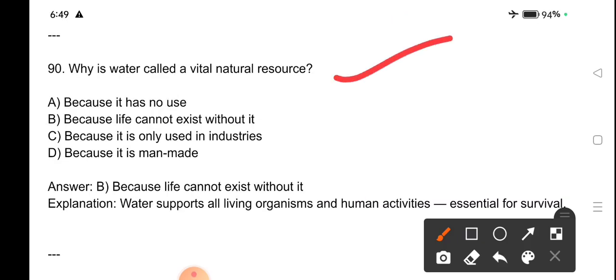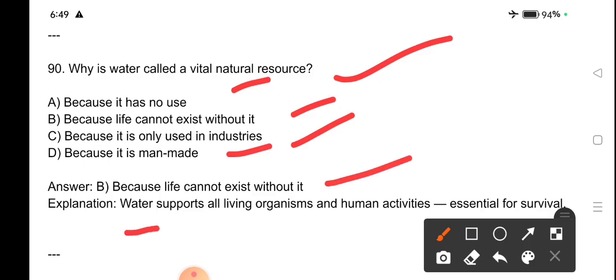Why is water called a vital natural resource? Because it has no use. Because life cannot exist without it. Because it is only used in industries. Because it is man-made. Because life cannot exist without it. Water supports all living organisms and human activities essential for survival.